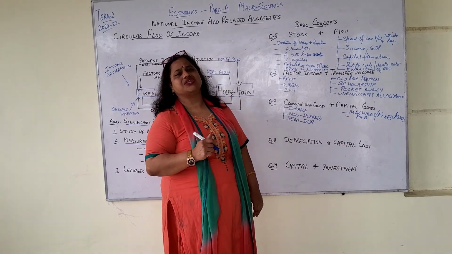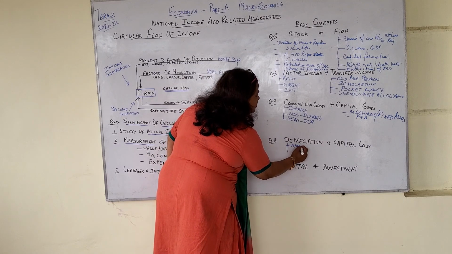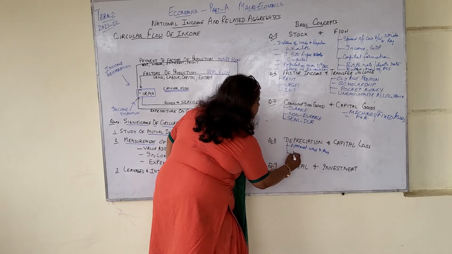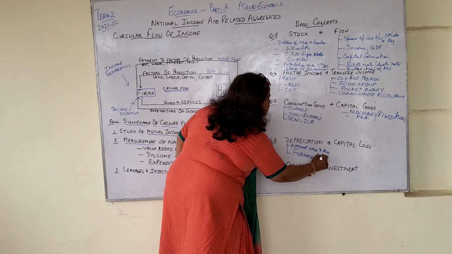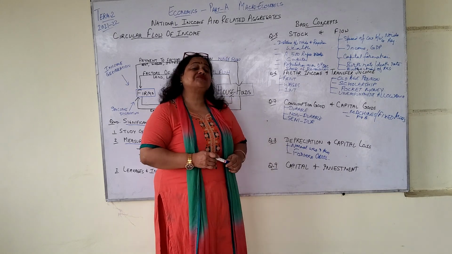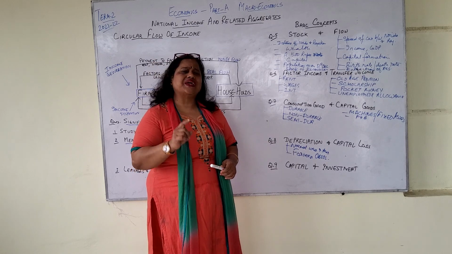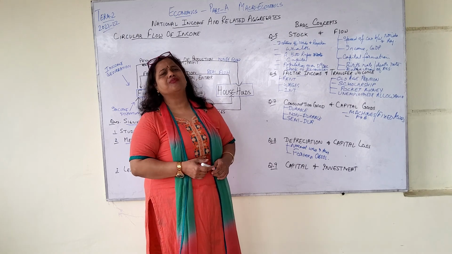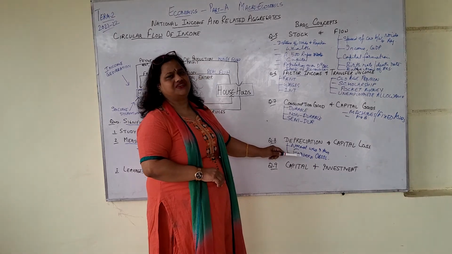Now depreciation has two components. One is normal wear and tear. What is the second one? Foreseen obsolescence. Foreseen obsolescence refers to expected changes: expected changes in government policy, expected changes in market technology, the product technology, expected changes in consumer demand. When you expect these changes, that is foreseen obsolescence, along with normal wear and tear.